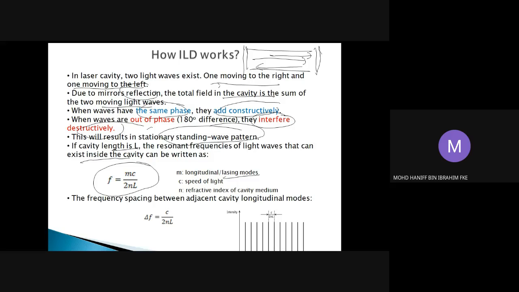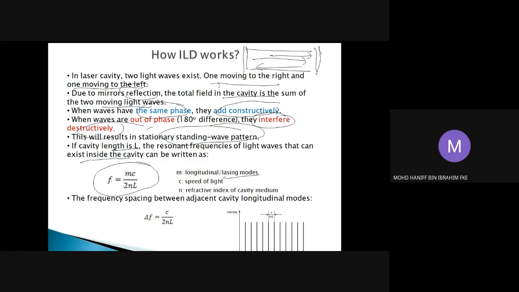So based on this equation, we can say that the cavity of lasers produces lasing modes. It means that there are modes produced in the laser, given by this equation, in which we can obtain the number of lasing modes if we know the frequency of light in the cavity, the refractive index of the medium, and the length of the cavity. That will enable us to find out the number of modes inside your laser cavity.